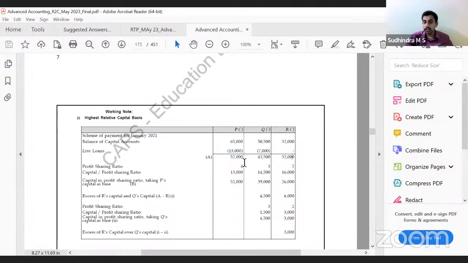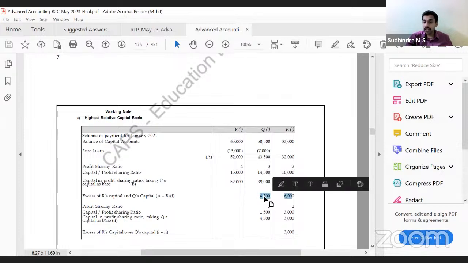Their profit sharing ratio is 4:3:2. 52 by 4 is 13. 43,500 by 3 is 14,500. 32,000 by 2 is 16,000. Which is the lowest one? 13. 13 into 4, 52. 13 into 3, 39. 13 into 2, 26. So 52,000 minus 52,000, 0. 43,500 minus 39,000, 4,500. 32,000 minus 26,000, 6,000. Now we have these two.